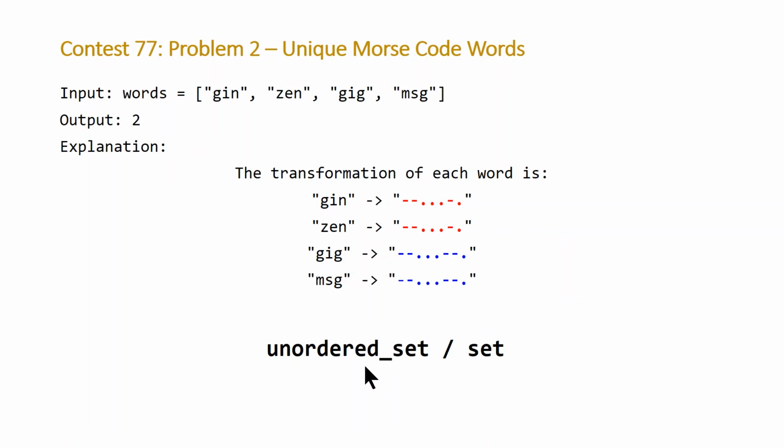The only difference between unordered set and set is that unordered set doesn't store them in sorted order, whereas set does store them in sorted order. So set is a little bit less efficient with log n operations, whereas unordered set has constant time operations in the average case. And because we don't care about the order in which our transformations are stored, we're going to opt for using the unordered set. So let's take a look at our code.